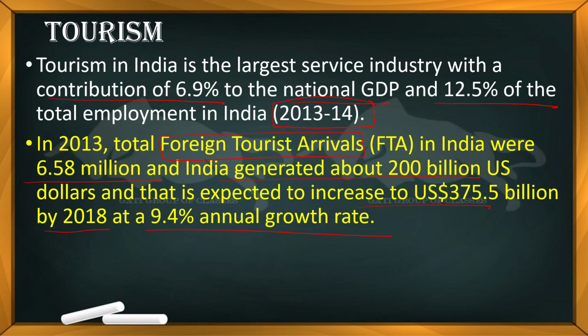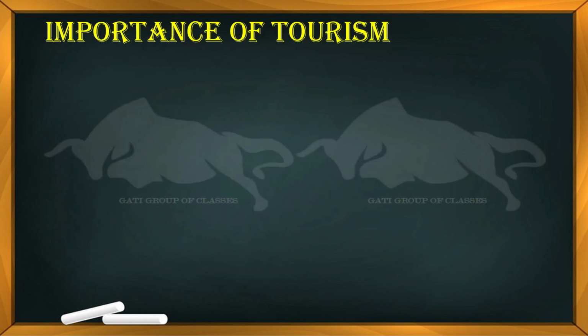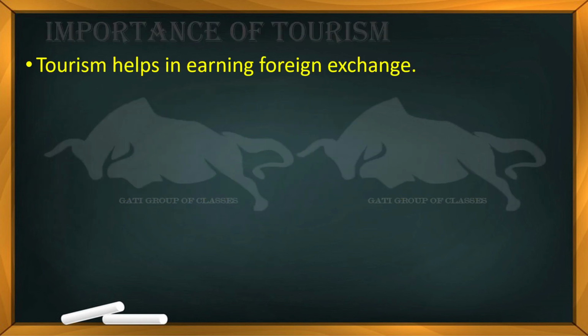Many people are coming to our country just to visit and see our national heritage. So what is the importance of tourism?